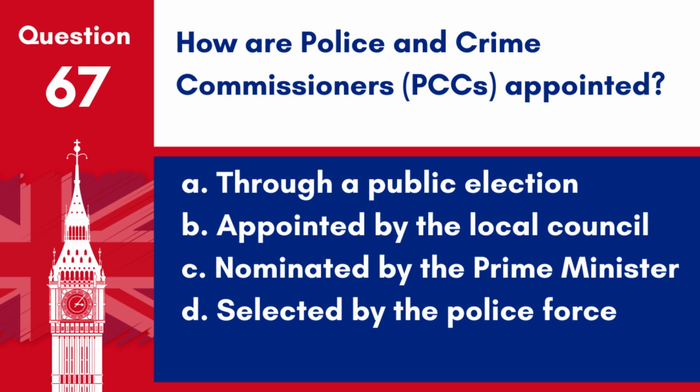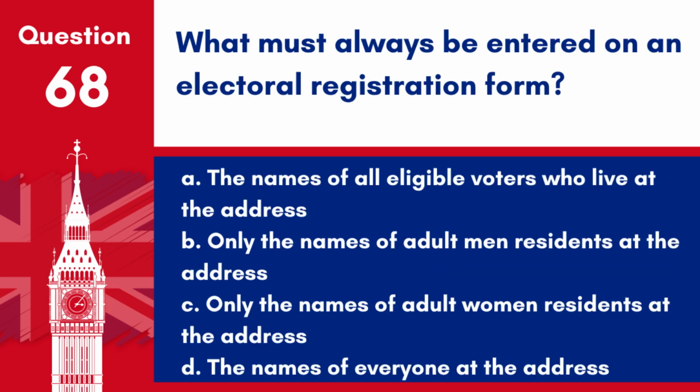Question 67. How are police and crime commissioners, PCCs, appointed? A. Through a public election. B. Appointed by the local council. C. Nominated by the Prime Minister. D. Selected by the police force. Answer A. Police and crime commissioners are appointed through public elections, with the role being to ensure the policing needs of their communities are met.